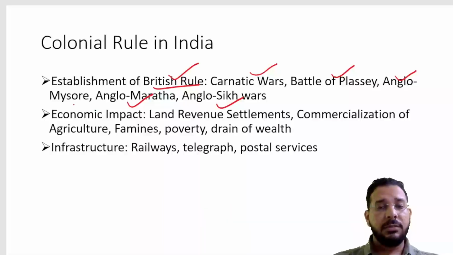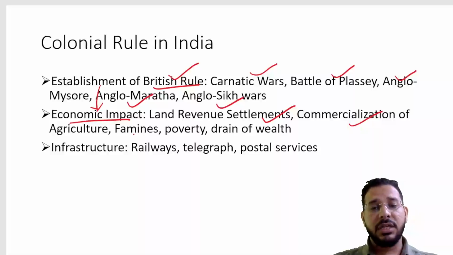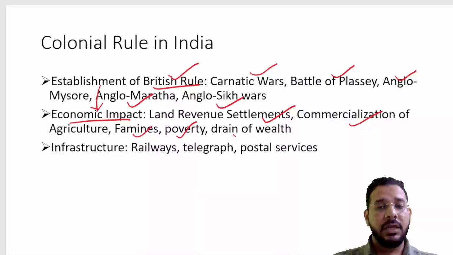Then after the British rule got established, they had different economic policies. How did those economic policies impact India? Different sectors of India, such as different land revenue systems, commercialization of agriculture, destruction of our industries, famines, poverty, drain of wealth, all these. Then what was the contribution of the British to infrastructure, such as railways, telegraph, postal services.